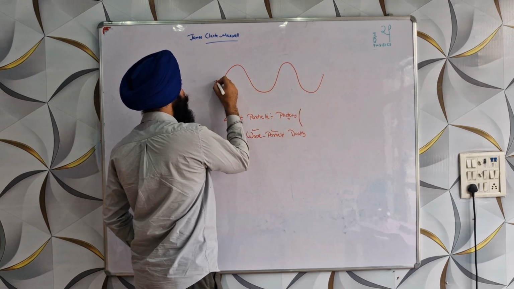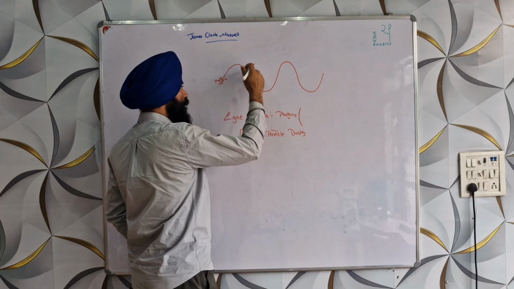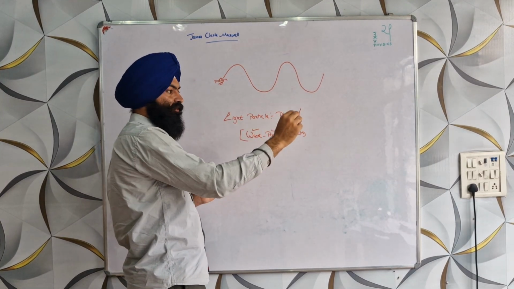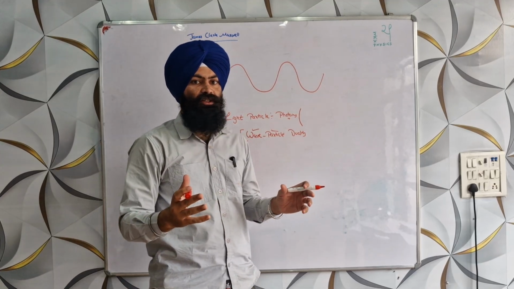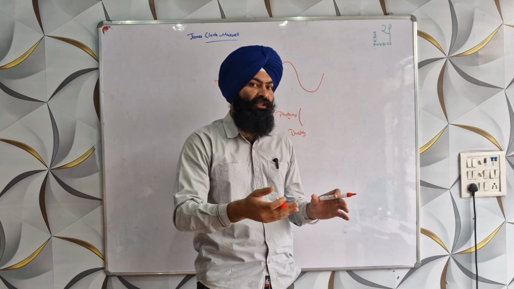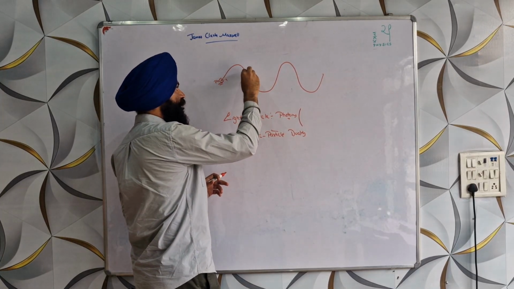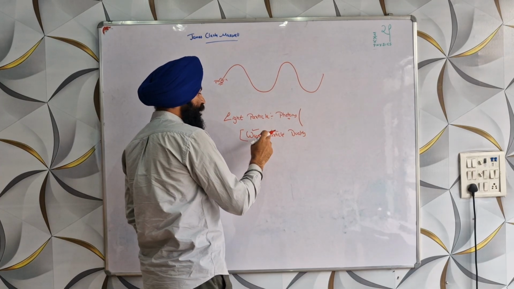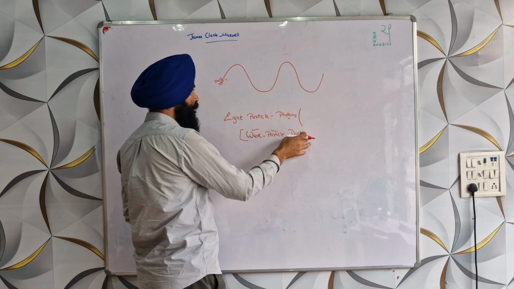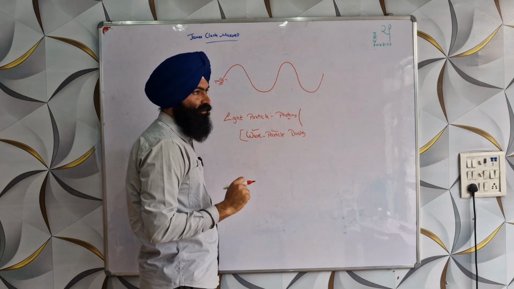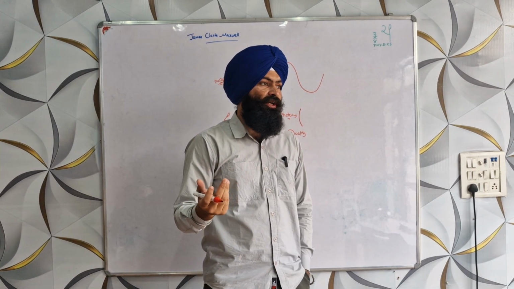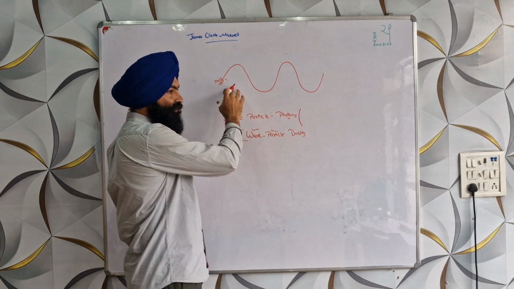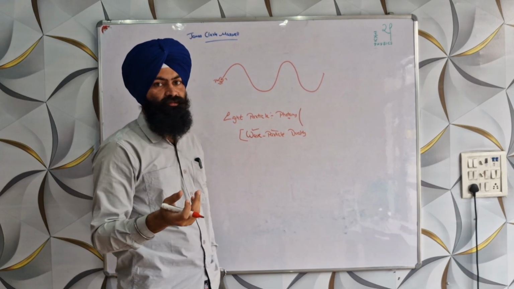We have a photon here and it will travel like a wave. So suppose this is a photon, it will travel like this. Approximately everyone will have the same answer, that a photon will travel like this, just as a sine wave. You would try to answer that this is the meaning of wave-particle duality, that the photon travels as a wave. And everyone is confused here, and if your answer is this, then you are wrong.